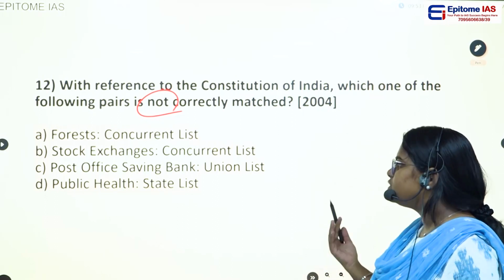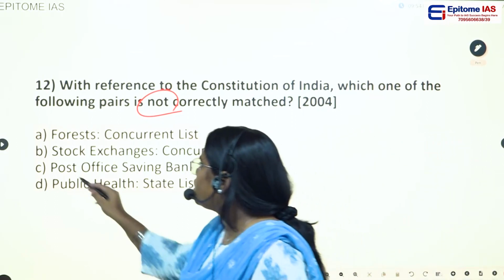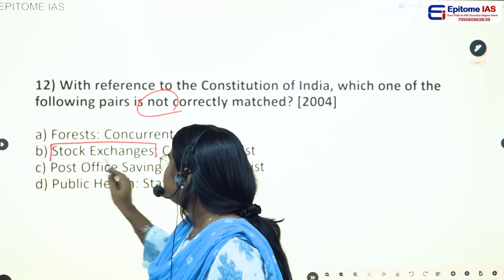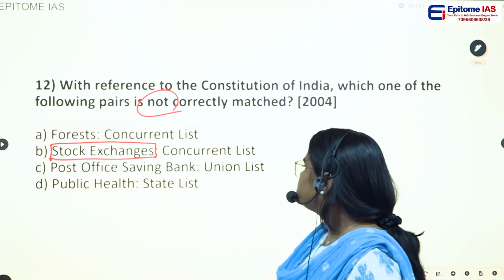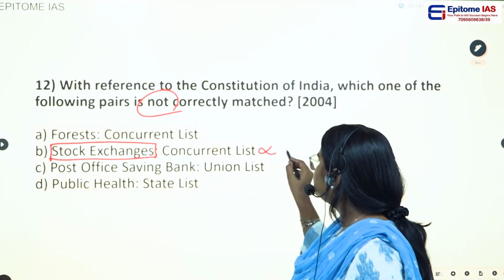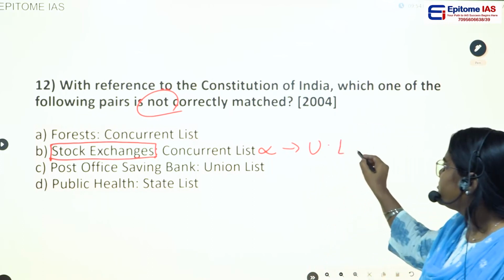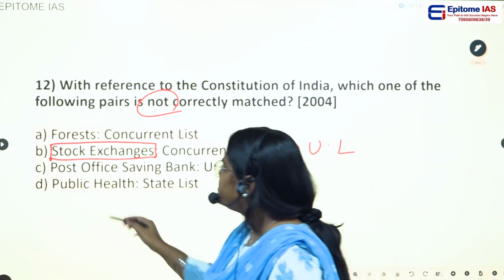Again, this is a factual question, but if you see here, the stock exchange is something of national importance. So this can't be in a concurrent list. It belongs to the union list. So this particular statement is wrong.